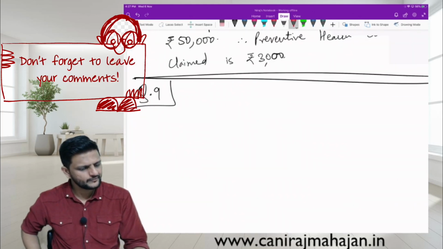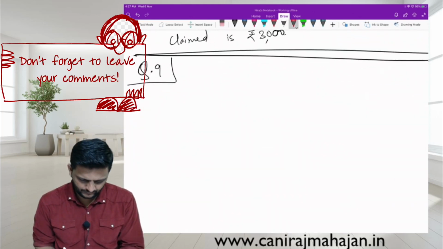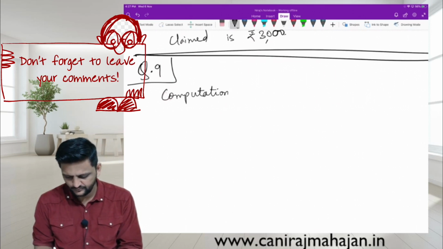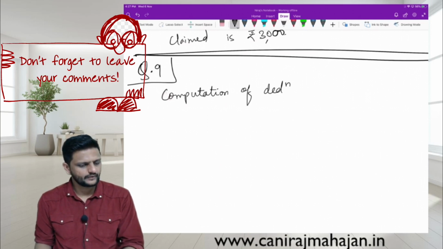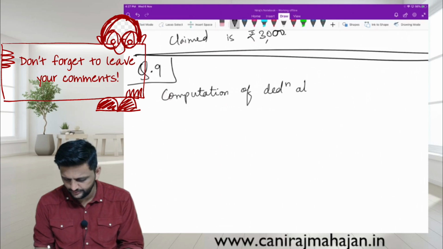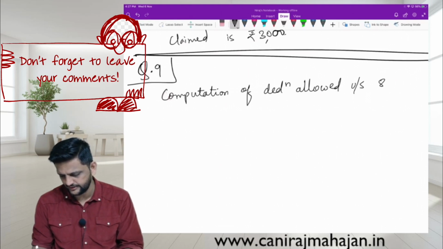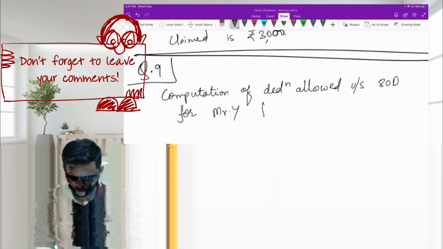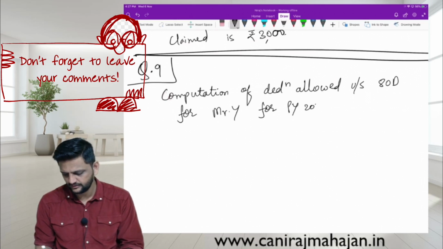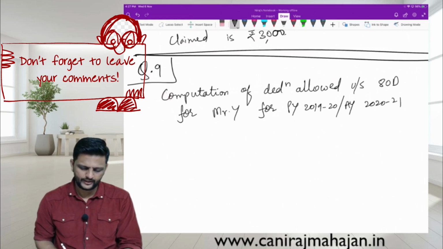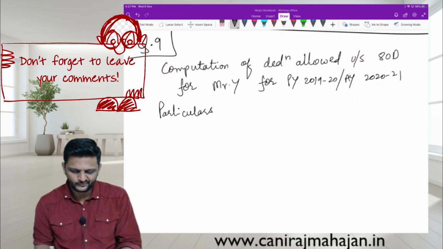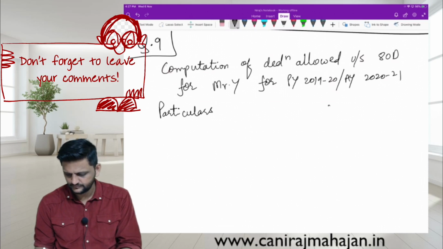Right now, computation of deduction allowed under section 80D for Mr. Y for PY 1920, AY 2021. Particulars and rupees.